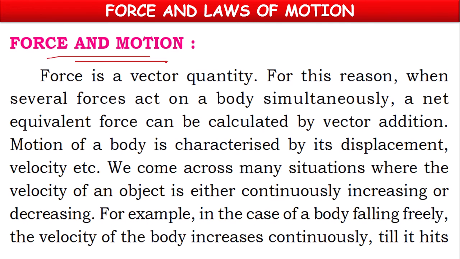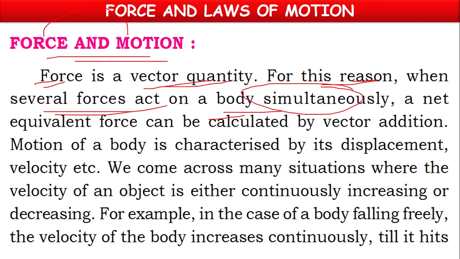So now, force and motion. How are force and motion related? Here, force is a vector quantity. When several forces act on a body simultaneously, we have to calculate the net force. We have to calculate the net equivalent force by using the laws of vector addition.